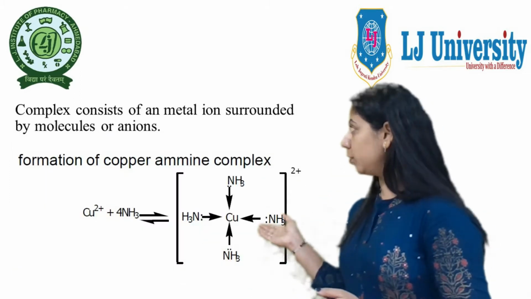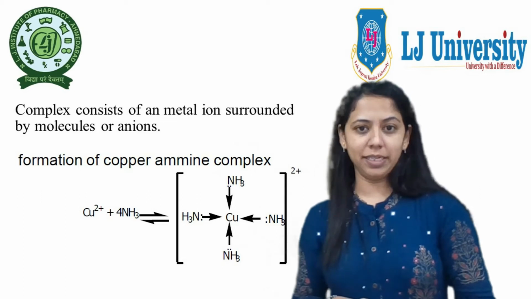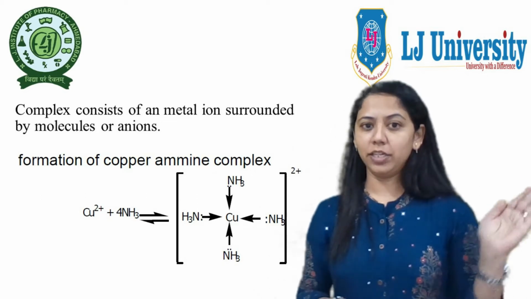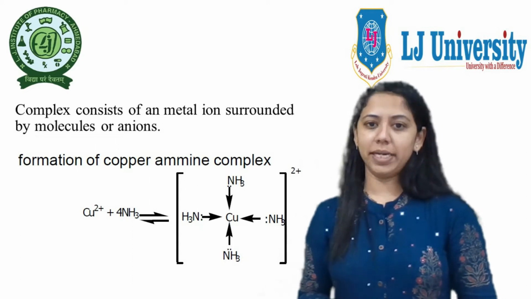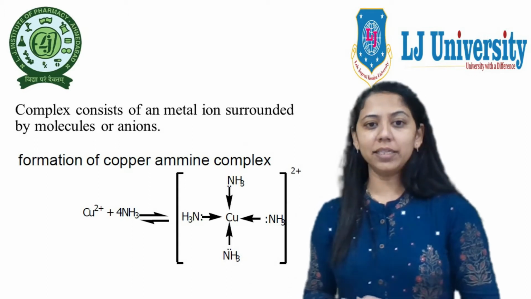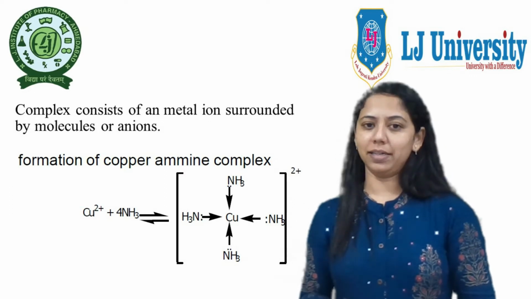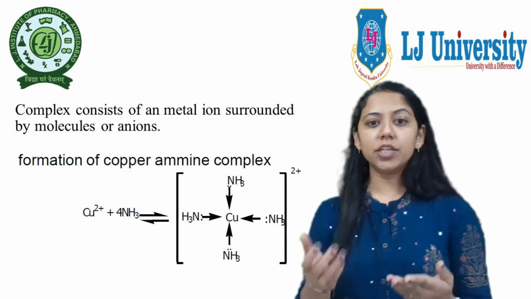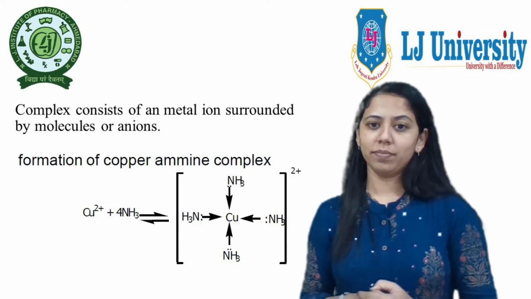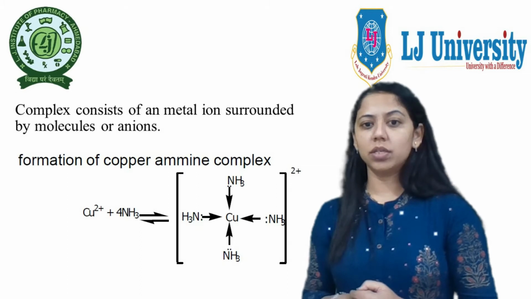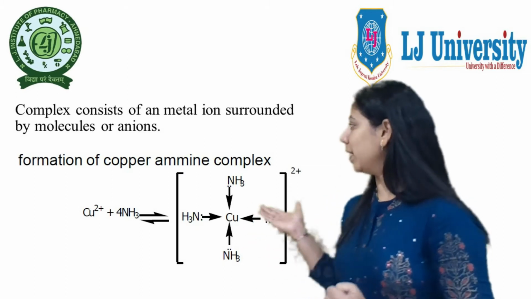Here in this example you can see copper is a metal ion while the amino group is a ligand that can donate towards the metal ion. So a metal ion will thus accept electrons from a ligand, where coordination bonds are formed. Electrons forming coordination bonds come mainly from ligands.